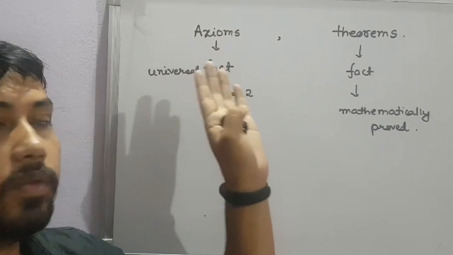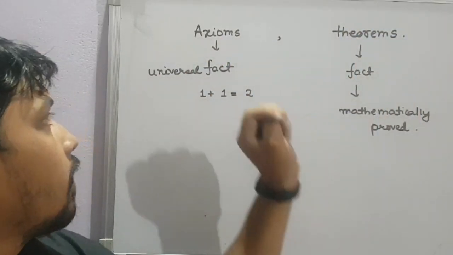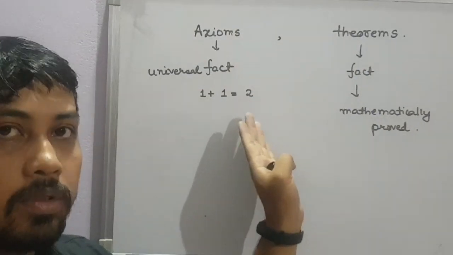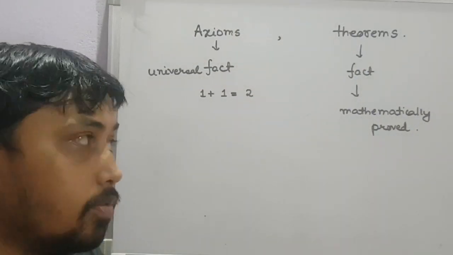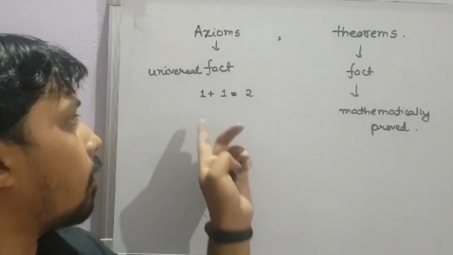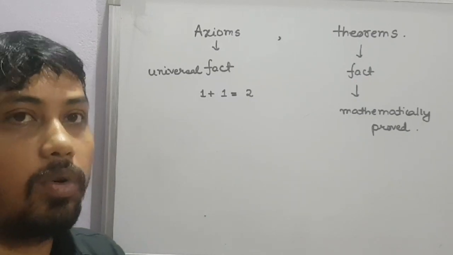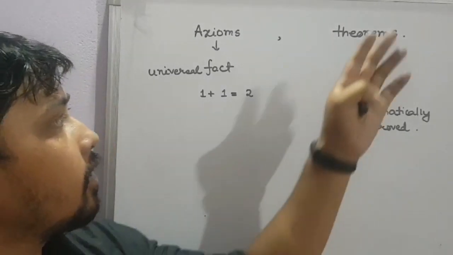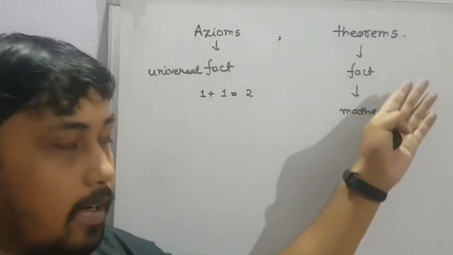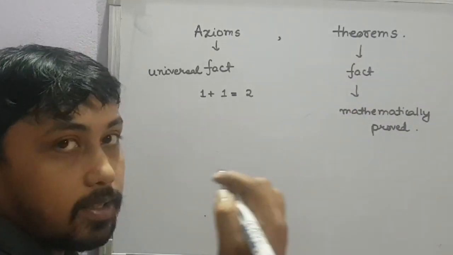The axioms are universal facts. Theorems are also universal facts. However, you cannot prove the axioms. There is no mathematical proof for the axiom. For example, obviously we all know that 1 plus 1 is 2, but there is no mathematical proof. You can't prove that, right? It's so obvious. However, on the other side, theorems are also universal facts, but they can be mathematically proved, right? For example, I'll give you the simplest example.